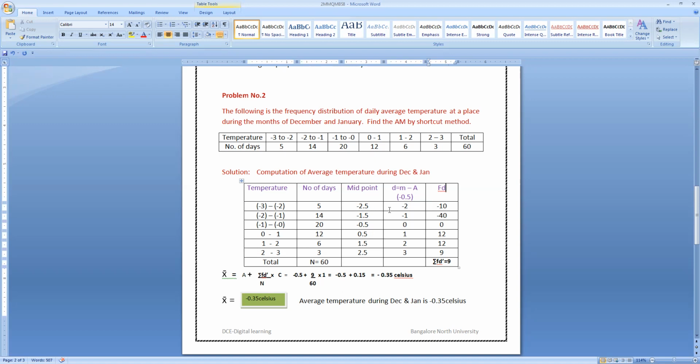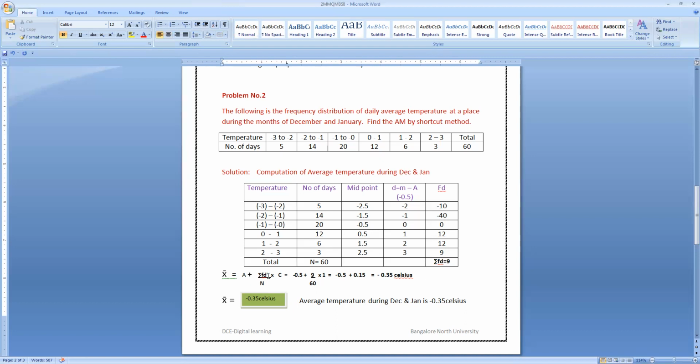Then we need to multiply f into d column. 5 into minus 2 is minus 10, 14 into minus 1 is minus 14, 20 into 0 is 0, 12 into 1 is 12, 6 into 2 is 12, 3 into 3 is 9. So the total sigma FD column is 9 here.